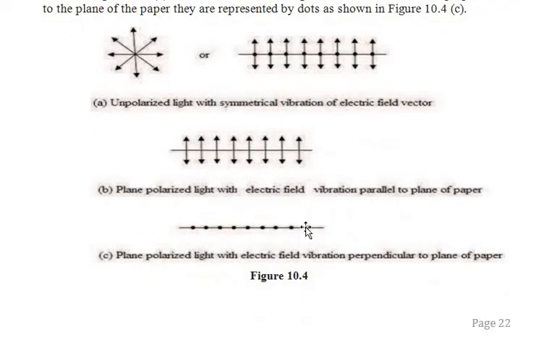Now one can separate these two types of vibrations. These are the arrows only, whereas this light consists of the perpendicular, that is the dots only. Dots are nothing but the vibrations perpendicular to the plane of the paper, and parallel vibrations are represented by arrows. So these are plane polar light, and these two together are represented as unpolarized light or natural light.